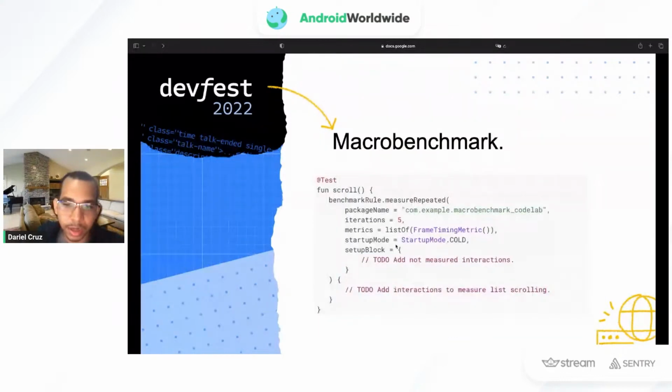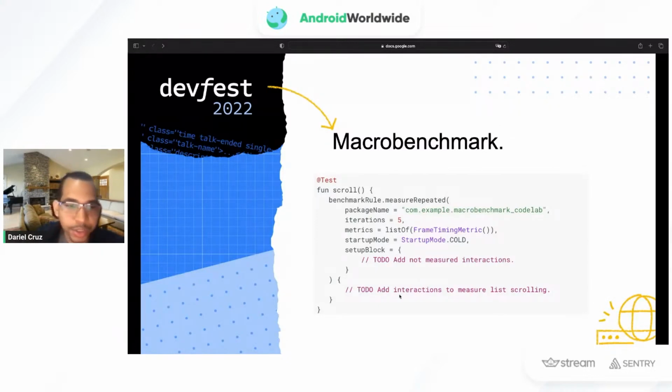Then we can use the setup block to add interactions that we don't want to measure. For example, if I just want to focus on scrolling through a list, which is a very basic example, we don't want to measure the old activity coming to the front screen or the user navigating to some path. We just want to measure the scrolling. So we use the setup block to do the pre-configuration, and then the measure block will be the block that is going to be measured.